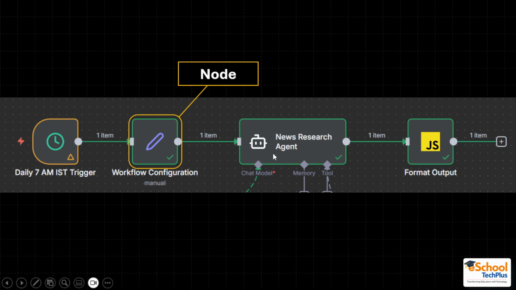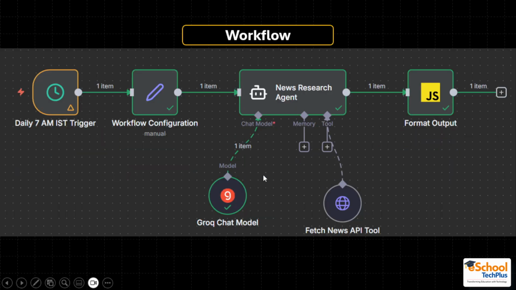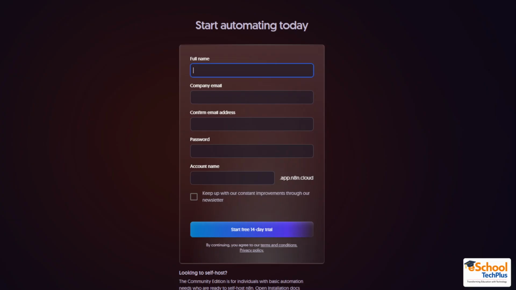Then we have this workflow configuration. Then we have this AI agent. We also have a chat model integrated over here. And then we fetch the news using the API, just like I have explained the concept to you. We fetch the news using API and then transfer it to the user who wants to see the news. So this is an example workflow where I have set up the automation to send me the daily news at 7 a.m. every day.